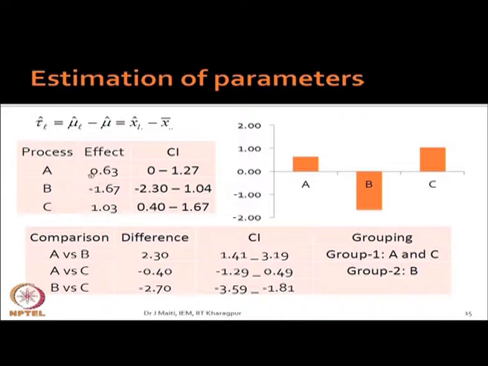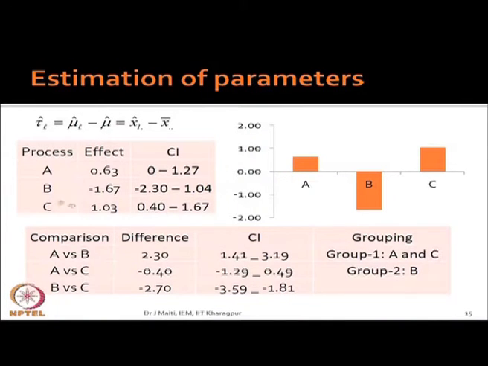Okay. Then using the formulation, we have found out the confidence interval, that is 100 into 1 minus alpha percent CI, here alpha is 0.05. See what is the value you are getting? For A, it can be 0 to 1.27. That means almost 0, it includes 0, that means almost no effect.